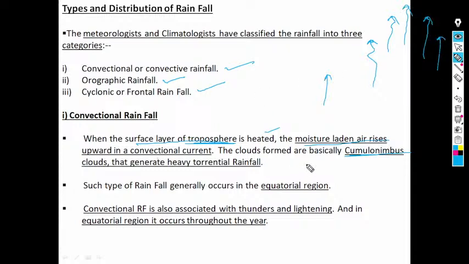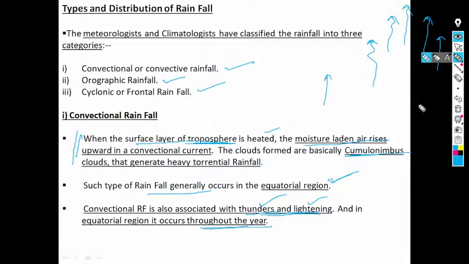The clouds formed are basically cumulonimbus clouds, and they generate heavy torrential rainfall. Such type of rainfall generally occurs in the equatorial region. Convectional rainfall is also associated with thunder and lightning, and in the equatorial region it occurs throughout the year.